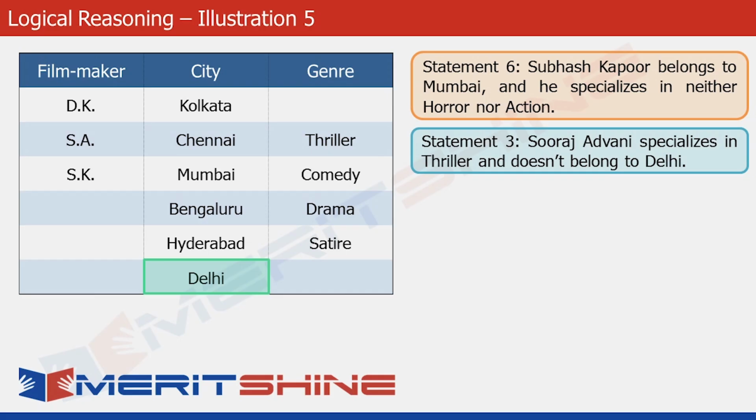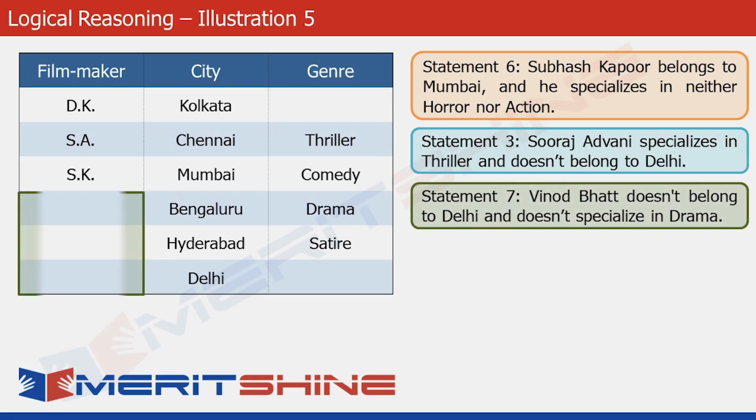Moving forward, we look at statement 7, which tells us two things about Vinod Bhatt. If you look at the highlighted cells, these are the ones in which Vinod Bhatt can be adjusted. But since he doesn't belong to Delhi, the cell next to Delhi is ruled out. Also, as per the statement, he doesn't specialize in drama, which leaves us with just one possibility. That's the cell which is still highlighted. So we fill it up with VB, the initials of Vinod Bhatt, and move forward.